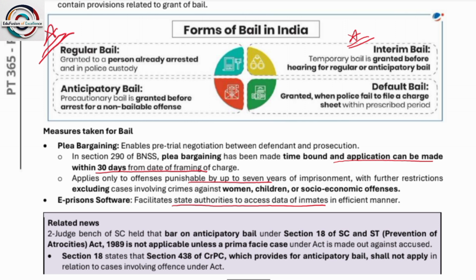So what is anticipatory bail? Anticipatory bail is precautionary bail, granted before arrest for a non-bailable offence. For example, suppose you have heard that an arrest warrant has been issued against you. Before the police come and catch you, you apply for bail. That bail is termed anticipatory bail.